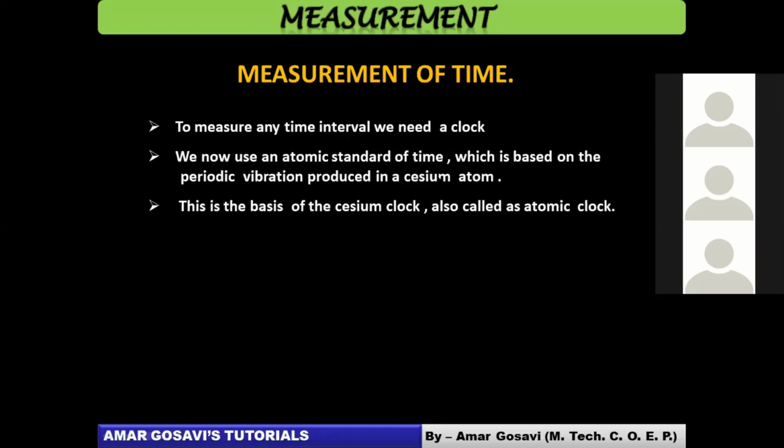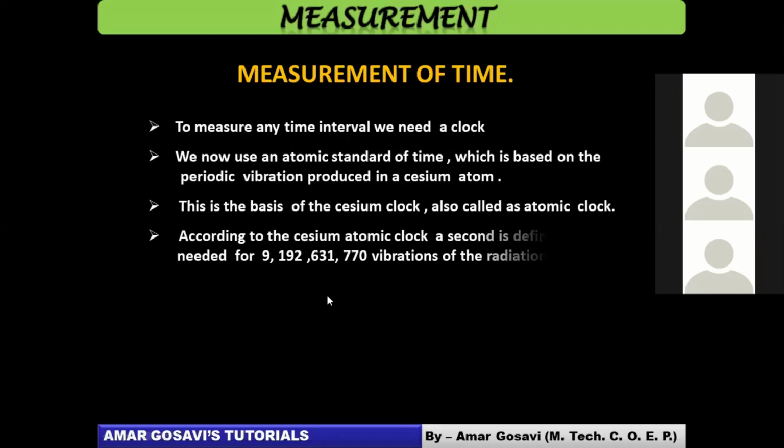Okay, so let's understand the definition. According to the cesium atomic clock, a second is defined as the time needed for, look here, concentrate high. Look at this point. According to the cesium atomic clock, how do you define 1 second? It is defined as the time needed for this entire number of vibrations of radiation.